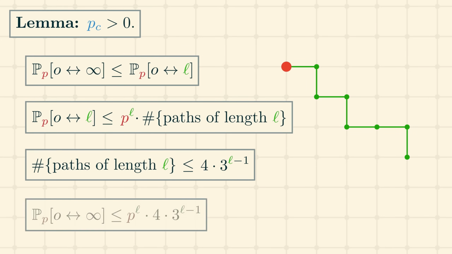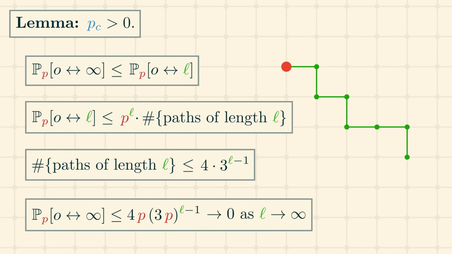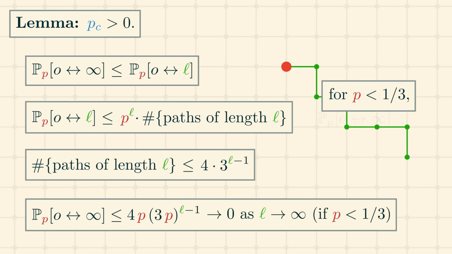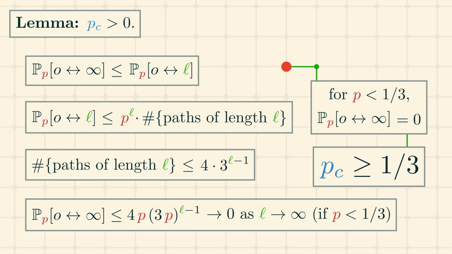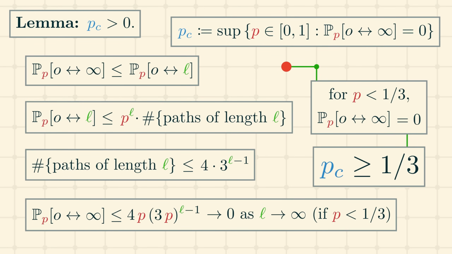Anyway, here's the overall upper bound we obtain for the probability that the origin is connected to infinity. Notice that this holds for any positive integer L, and if the parameter p is less than 1/3, then 3 times p is less than 1, and so as L tends to infinity, this upper bound goes to 0. This shows that for p less than 1/3, the probability that there is an infinite simple path starting at the origin is 0. Therefore, PC is at least 1/3, since it was defined as the supremum of the values of p for which that probability is 0.